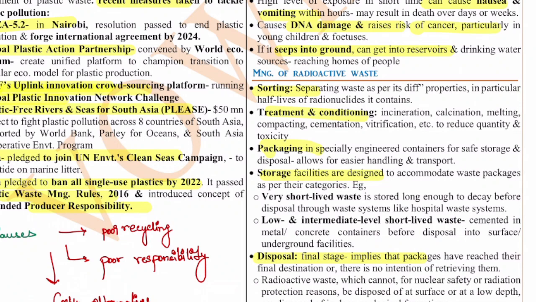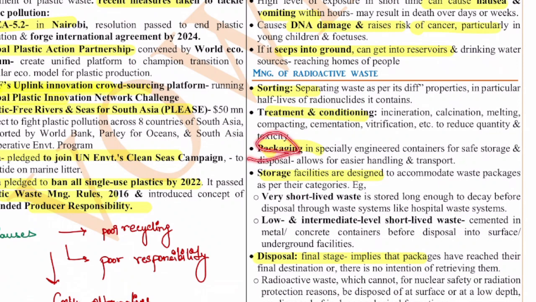So as the waste produced is of different kinds, they have to be treated differently and segregated differently. Then the treatment and conditioning, like incineration, calcination, melting, compaction, cementation, vitrification, etc., to reduce the quantity and toxicity.